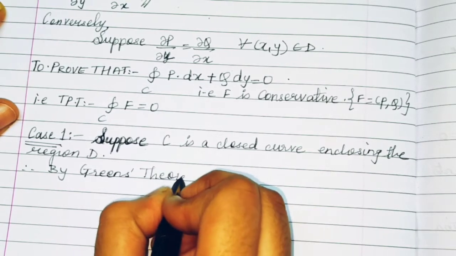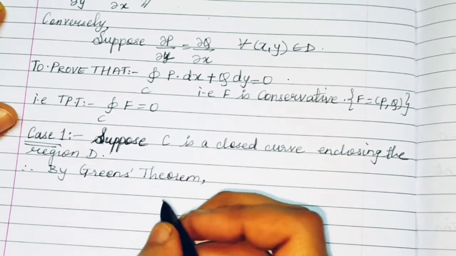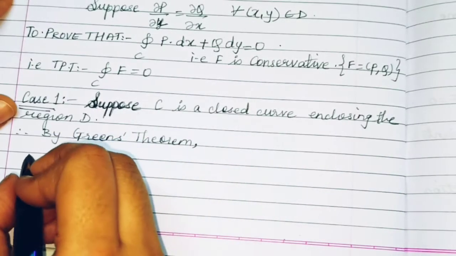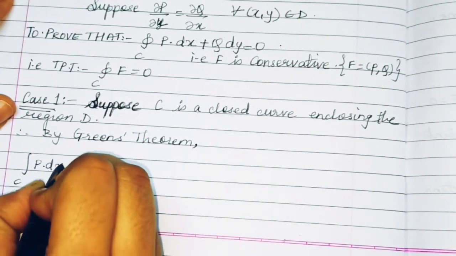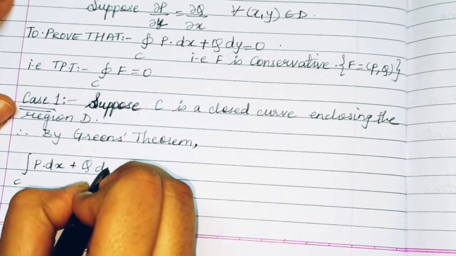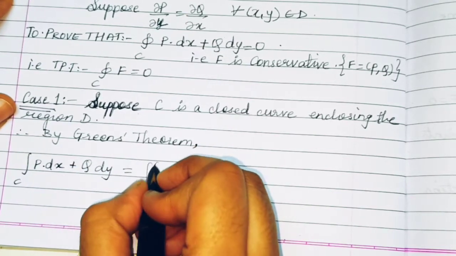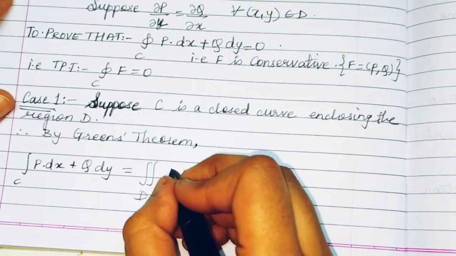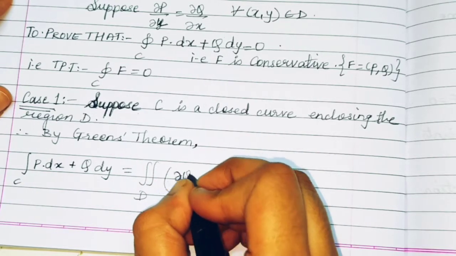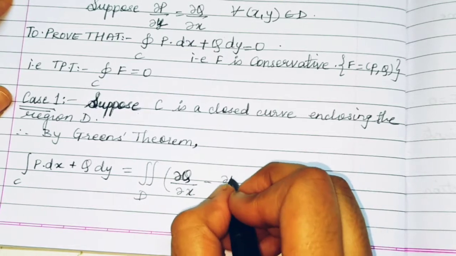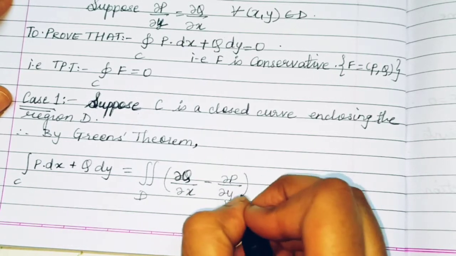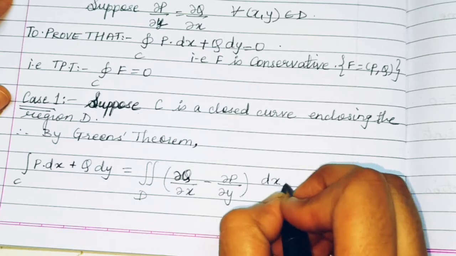So for Green's theorem we need an enclosed figure. That is why we can use Green's theorem here for the region D that is closed by the curve C. So by Green's theorem, the integral over C of P dx plus Q dy is equal to the double integral over the region D of (∂Q/∂x minus ∂P/∂y) dx dy.